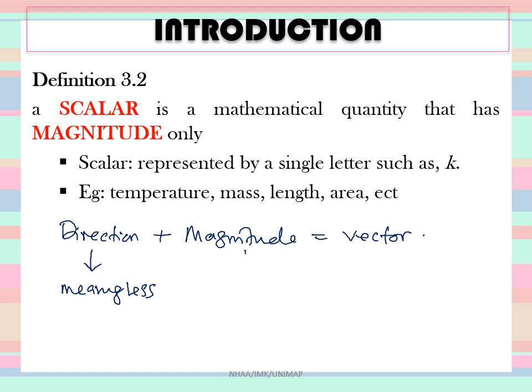If you use magnitude alone, this is called scalar. So the combination of direction and magnitude, that is vector. Direction alone, it is meaningless. You won't go anywhere with just telling people a direction. But magnitude alone is called scalar.